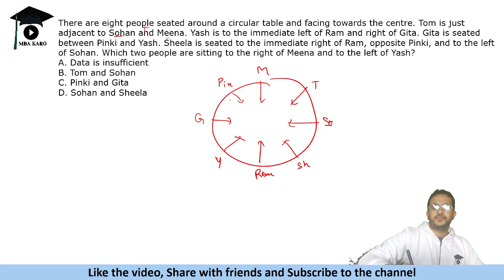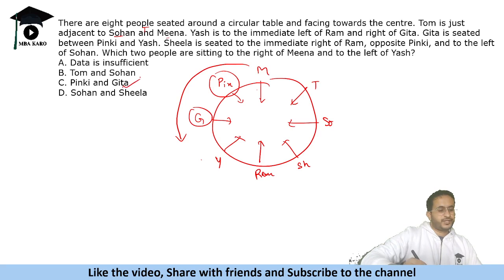So this makes the arrangement, simple arrangement. Which two people between right of Meena and left of Yash? So this is Meena, this is her right side, and Yash, this is his left side. So these two people are Pinky and Geeta. So that is the answer. Easy question on arrangement.